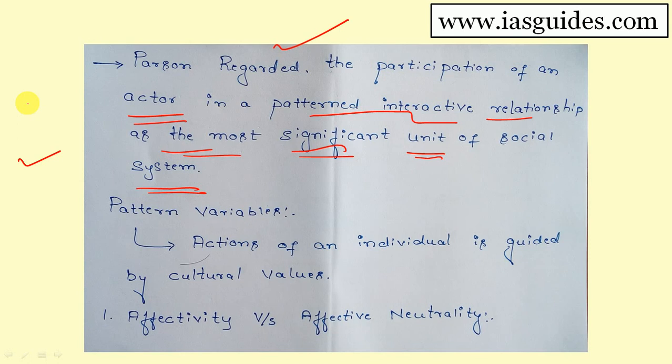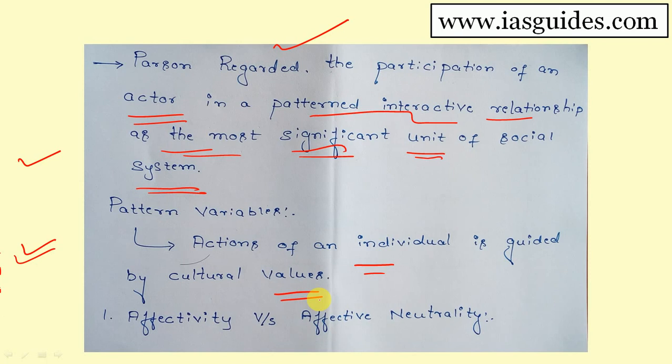Talcott Parsons also talks about the pattern variables which are present in the society. As said earlier, society is patterned, it is not haphazard. So, he tells that the actions of an individual are guided by cultural values in the society. That is what pattern variables are. Nobody performs actions haphazardly. Culturally constructed values will already be there, and according to them the actor, that means an individual in the society, performs the actions.